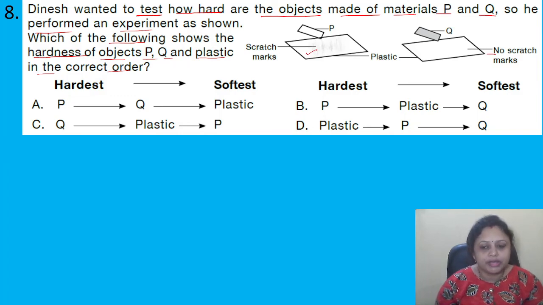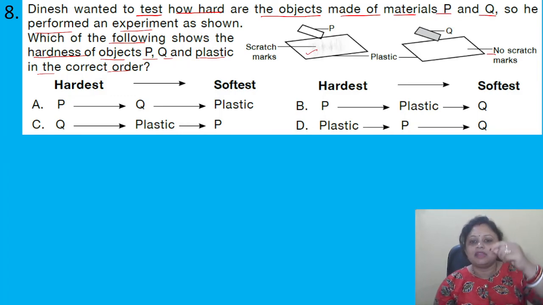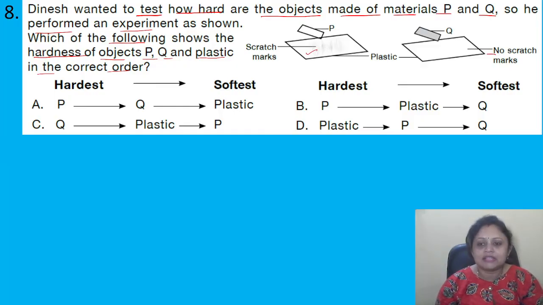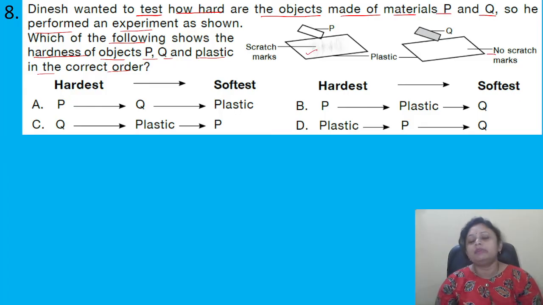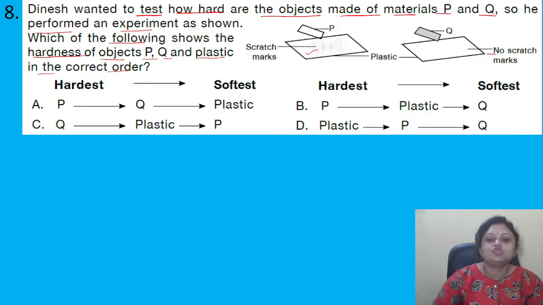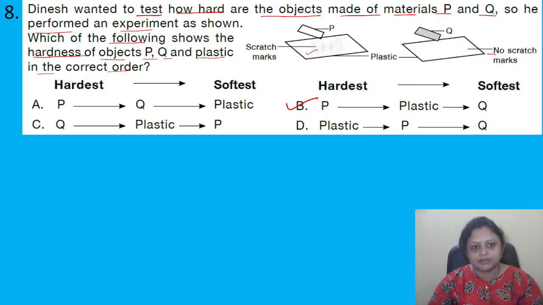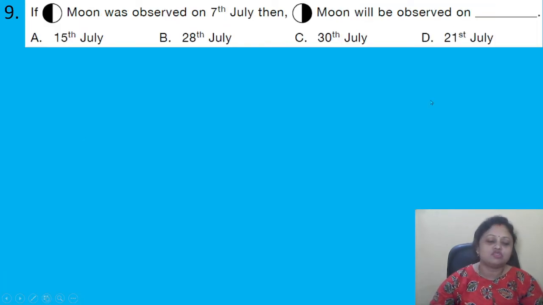As P, when moved on the surface of plastic, is showing scratch marks, P must be harder than the plastic. But Q is not making any scratch marks, so Q must be softer than plastic. So the correct answer is option B. P is the hardest, followed by plastic, and Q is the softest among the three. Right? Coming to the next question.